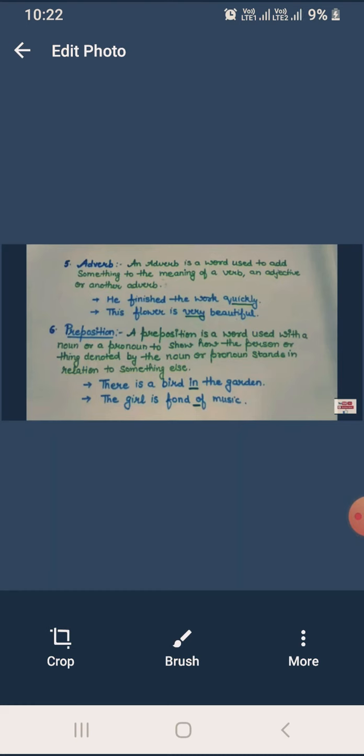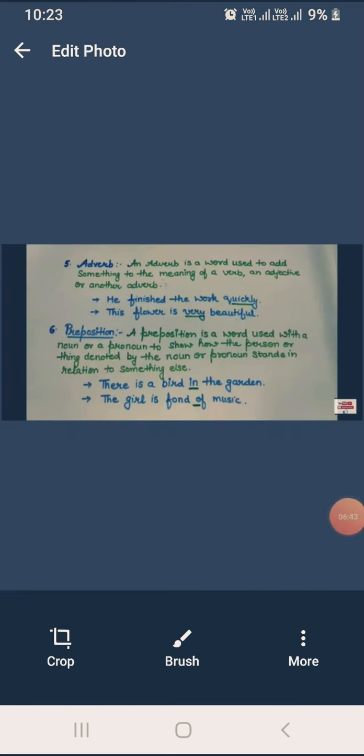Now the sixth part of speech, that is preposition. Dear students, a preposition is a word used with a noun or a pronoun to show how the person or thing denoted by the noun or pronoun stands in relation to something else. Here are some examples. In the first sentence: there is a bird in the garden. In this sentence, in is the preposition. And another sentence: the girl is fond of music. In this sentence, of is the preposition.